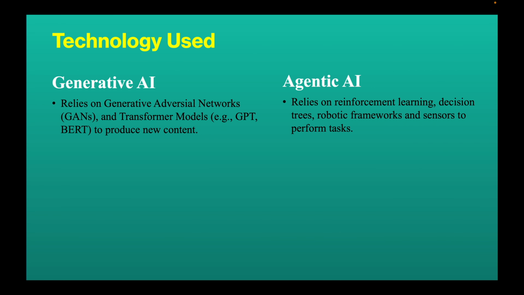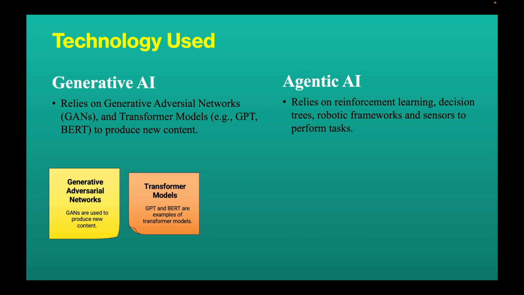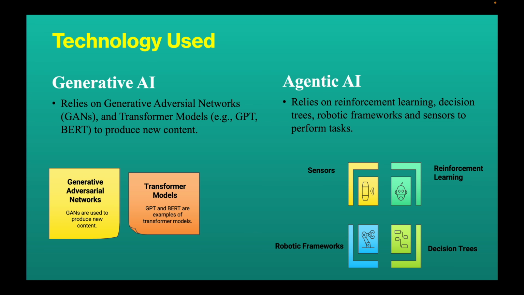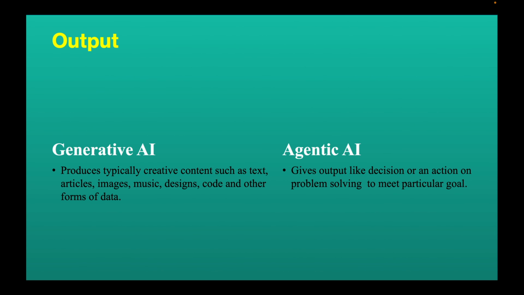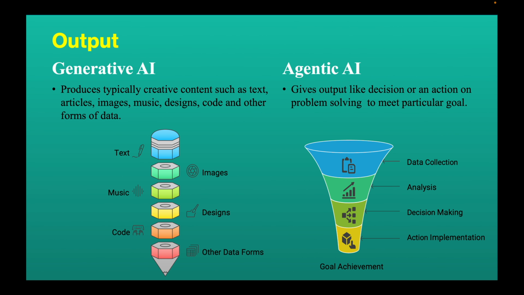Technology used. Generative AI relies on generative adversarial networks, GANs, and transformer models, for example GPT or BERT, to produce new content, whereas agentic AI relies on reinforcement learning, decision trees, robotic frameworks, and sensors to perform tasks. Output. Generative AI typically produces creative content such as text, articles, images, music, designs, code, and other forms of data, whereas agentic AI gives output like decisions or actions on problem solving to meet a particular goal.